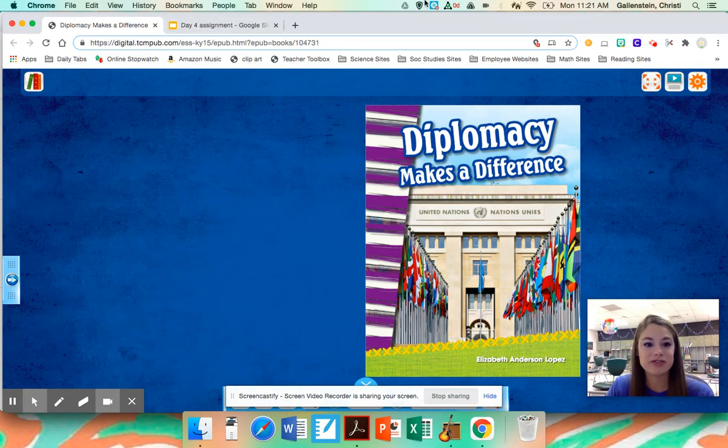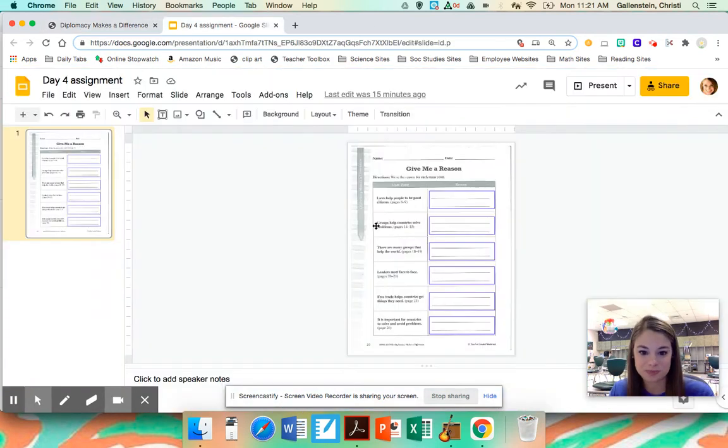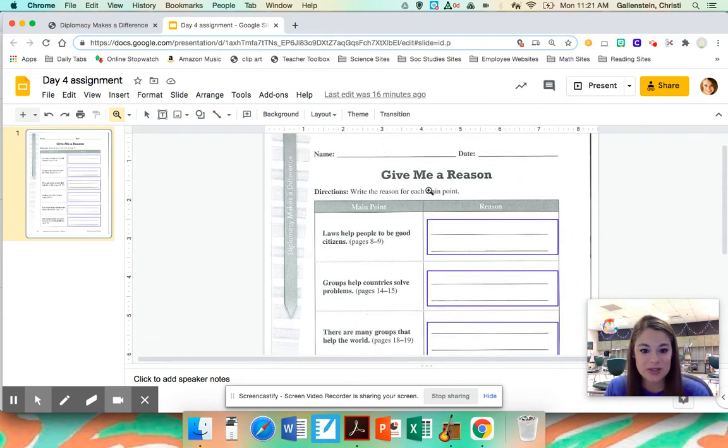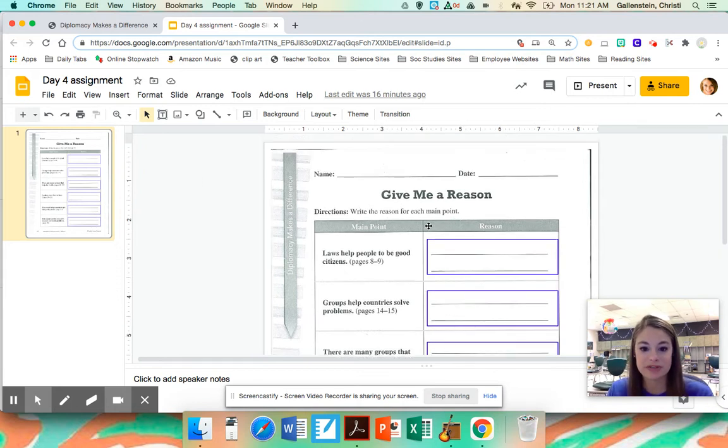So, our first question. Let me zoom in. If you've forgotten how to do that, click this little magnifying glass, click the screen, and then once you're close enough, you can switch back to a regular mouse arrow or a cursor. So write the reason for each main point. The first main point says that laws help people to be good citizens, and we can find more information about that on pages 8 and 9.